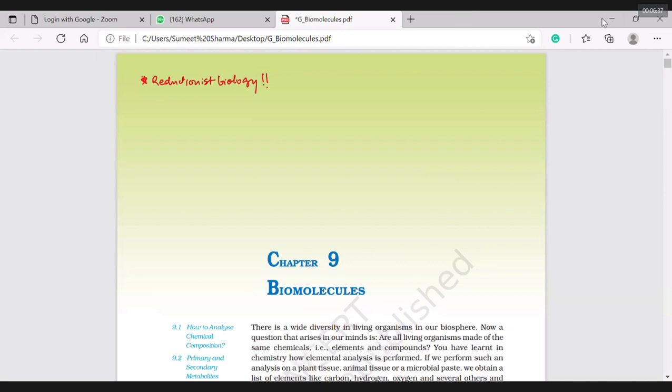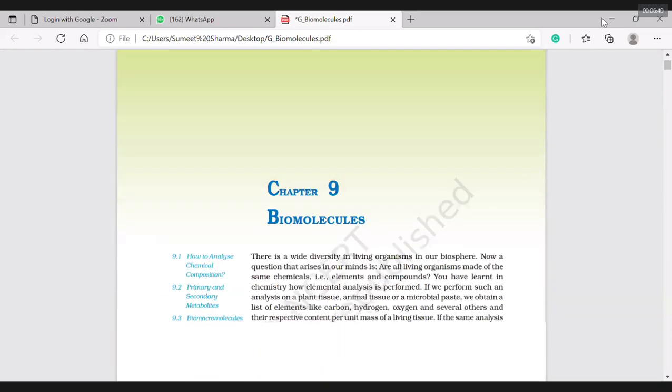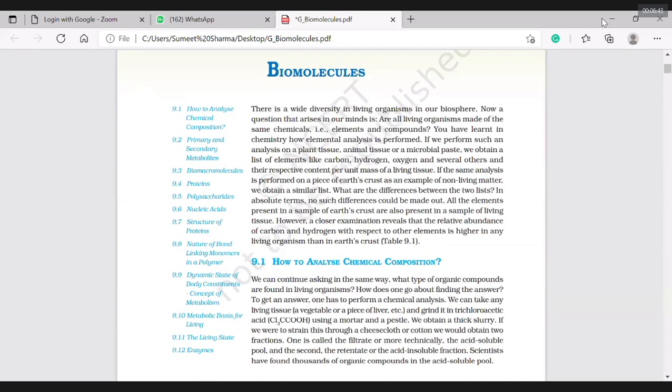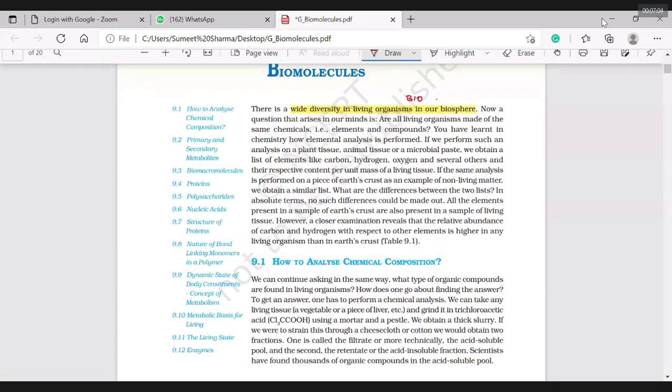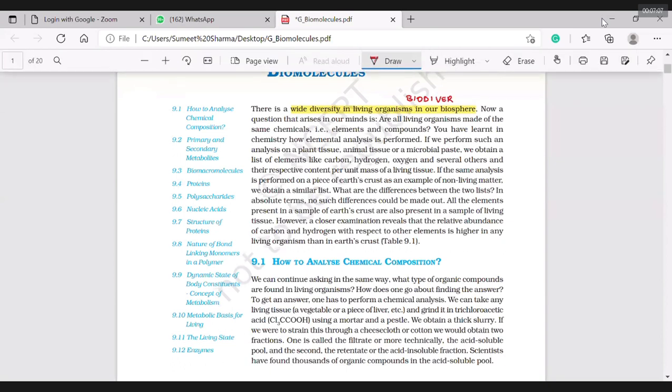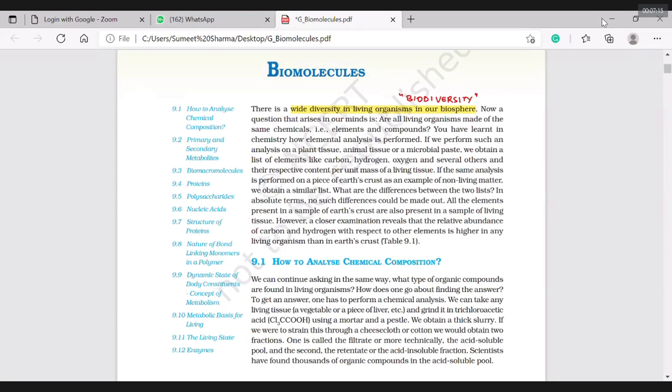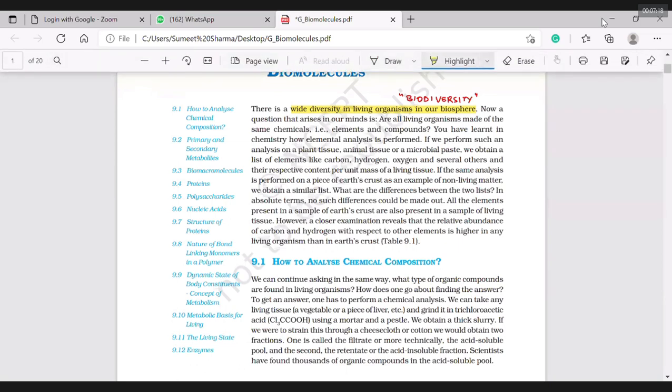Here they have given so many things about the chapter, and here we need to know the wide diversity of living organisms in our biosphere. Already it is told: wide diversity in living organisms in our biosphere, that is called what? This thing is only called biodiversity, right? Not everything needs to be underlined in NCERT, remember this.